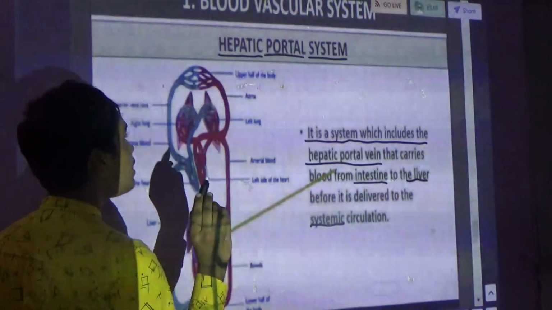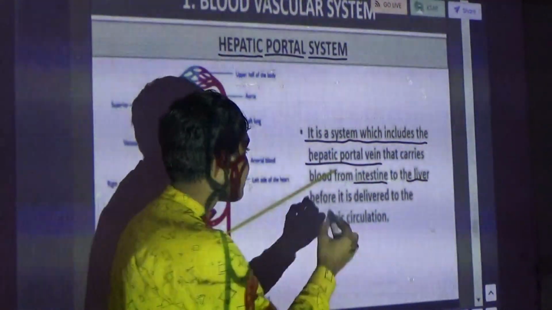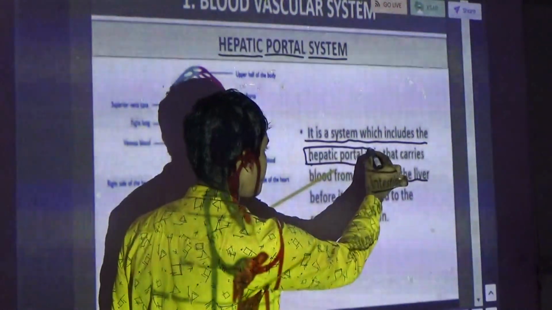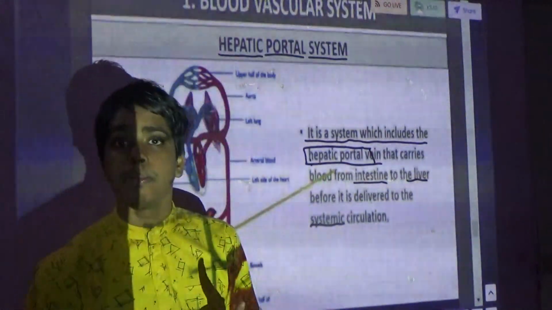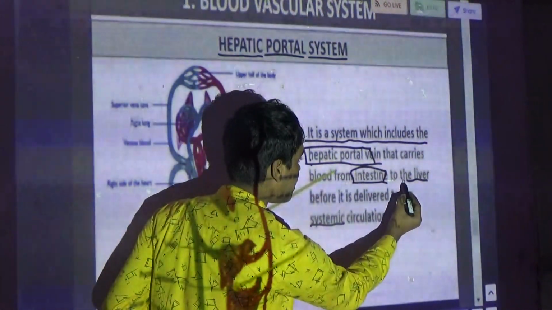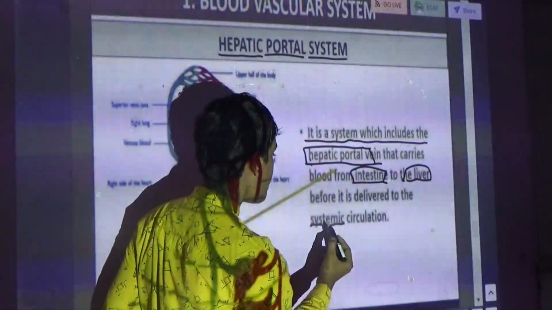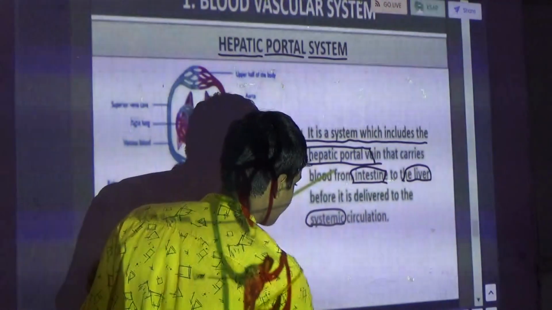The hepatic portal system is a system which includes the hepatic portal vein. Look here, it is the hepatic portal vein, and it forms a connection between the intestine and the liver. Then it delivers blood to the systemic circulation.